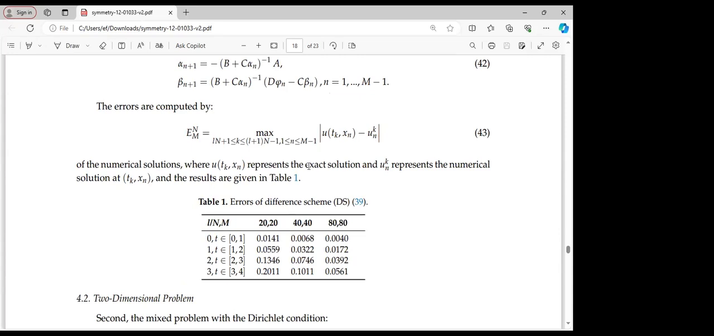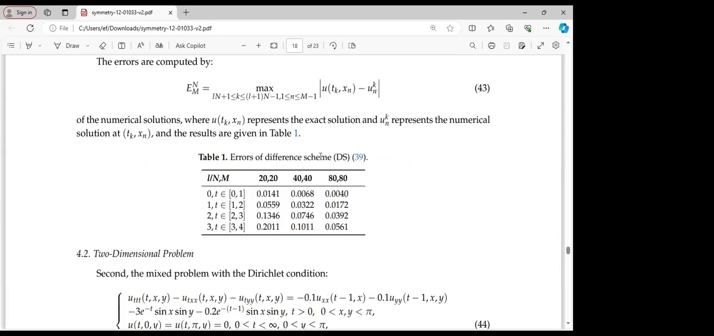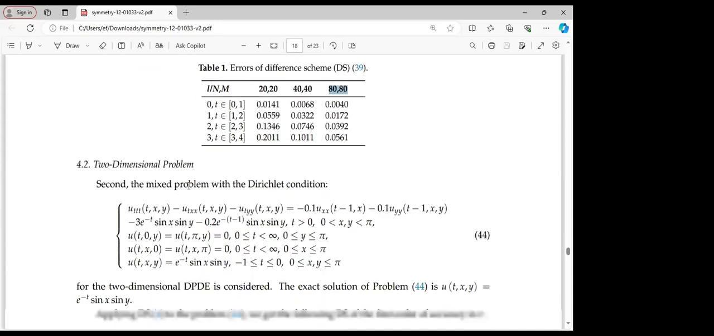So this is the table of the error of difference scheme 39, which is the one-dimensional case. This was the error that we obtained, whereby we have M and N both equal to 20, both equal to 40, and both equal to 80. So this is what we obtained.